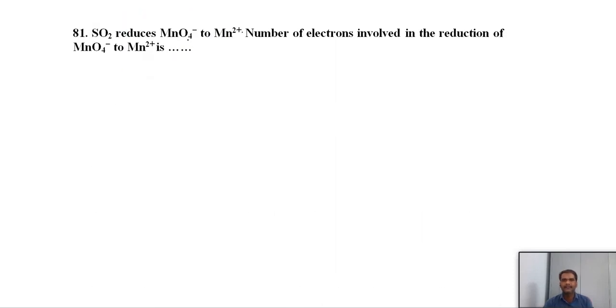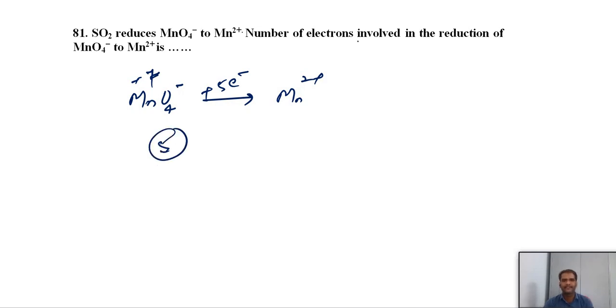Sulfur dioxide reduces MnO4 minus to Mn2 plus. What is the number of electrons involved in the reduction of MnO4 minus to Mn2 plus? The change in oxidation state gives the change in number of electrons. Here manganese goes from +7 oxidation state to +2 oxidation state, so it gains 5 electrons. So the number of electrons involved is 5.